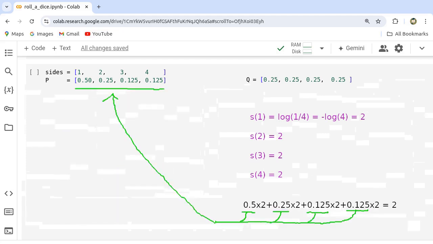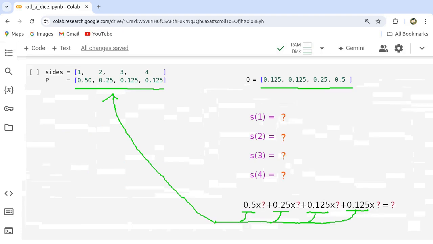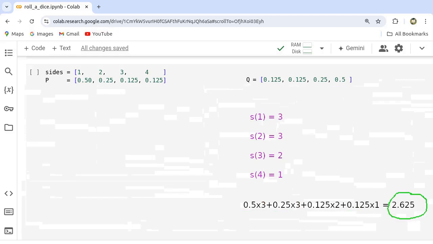Therefore, the average surprise is the weighted sum of individual surprise values based on the probability distribution P. If the distribution Q changes, the surprise values of individual events change. We can calculate the average surprise to be 2.625.